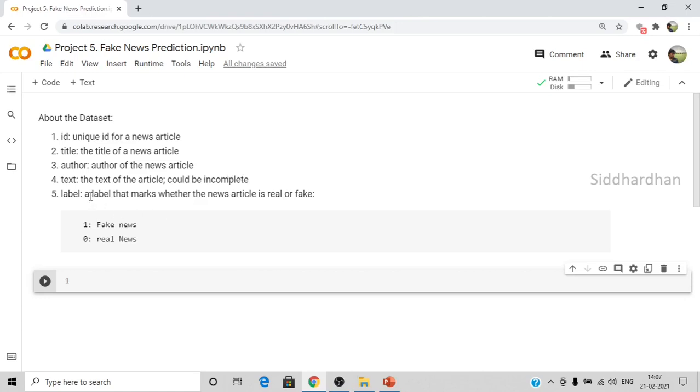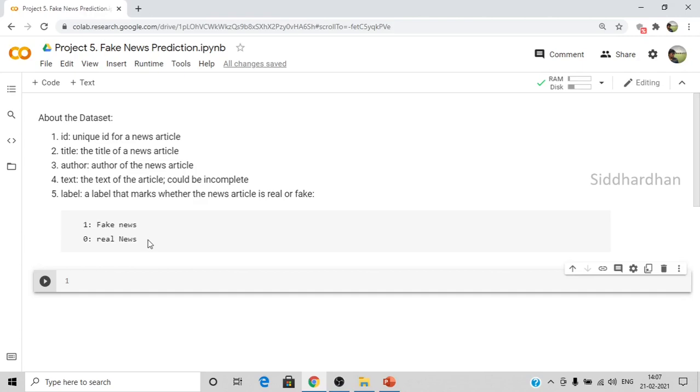And then we have labels. As you can see here, a label that marks whether the news article is real or fake. So there will be two labels, 1 and 0. 1 represents fake news and 0 represents real news. You can find more about this dataset on Kaggle. I have downloaded this dataset from Kaggle.